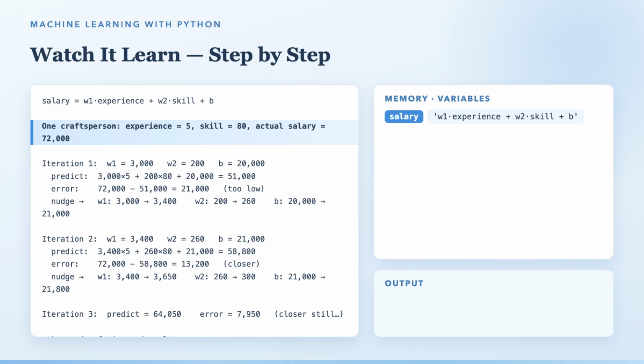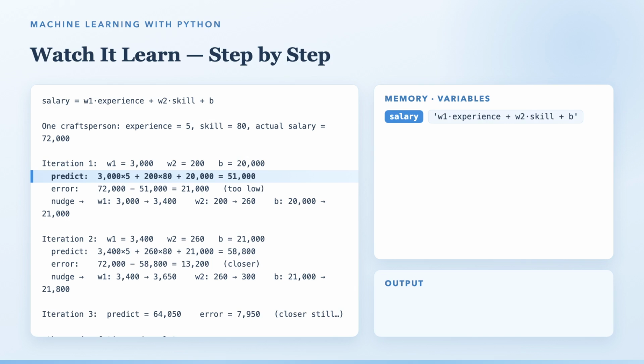The model begins with a guess: W1 is 3,000, W2 is 200, B is 20,000. So it predicts 3,000 times 5, 15,000, plus 200 times 80, 16,000, plus 20,000, 51,000 total. But the truth is 72,000. The error ribbon stretches out, 21,000 too low.